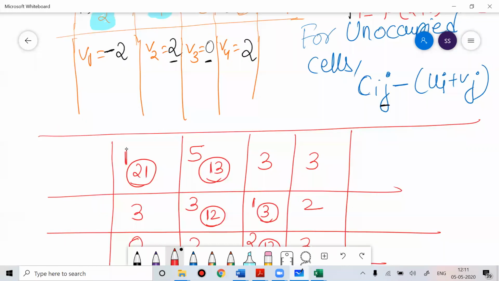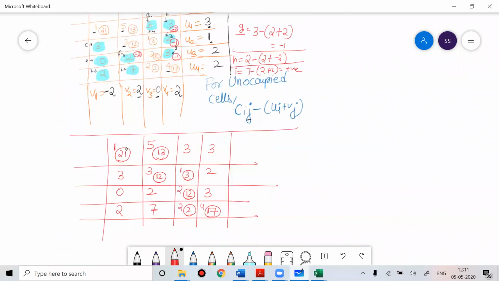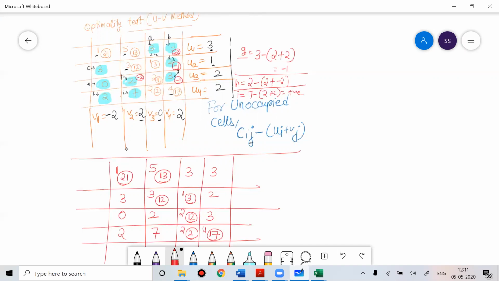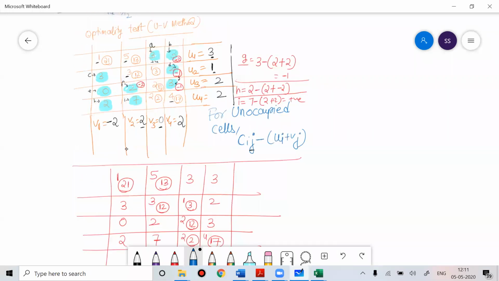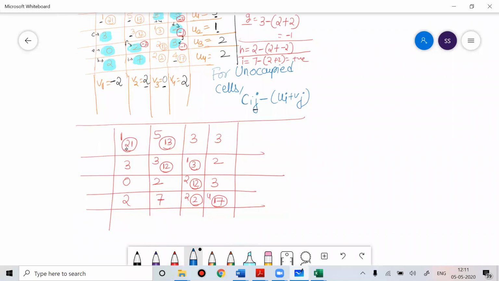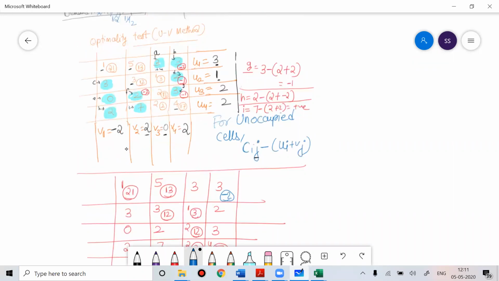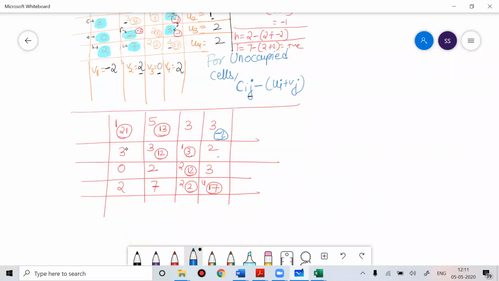Now we'll check which are negative. Let me minimize this. So 121 positive, this is positive, this was positive, B is negative, so this was minus 2, this was minus 2. Okay. Then C positive, then this is minus 1, this is minus 1.